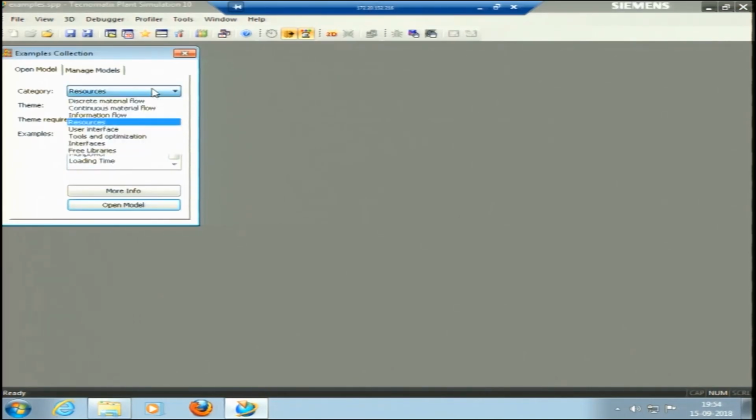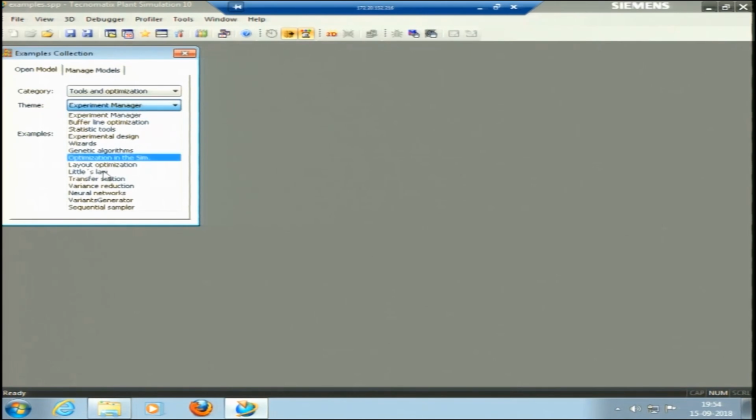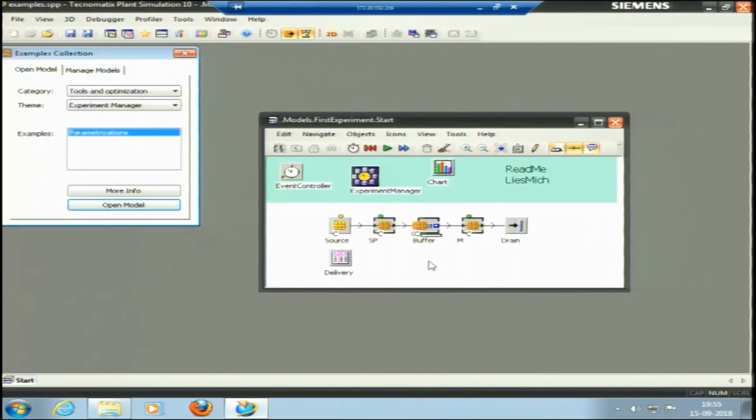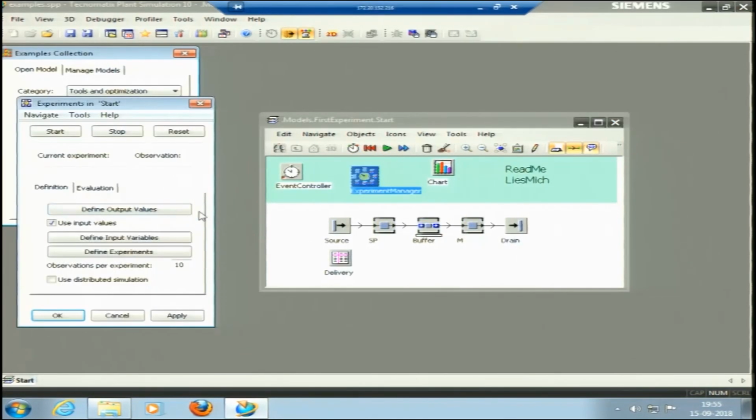Then let me come to the major simulation thing, that is the experiment manager, under tools and optimization. This is one of the models where we have an experiment manager. This experiment manager can show the simulation. If I run this model, or let me open this experiment manager first. It has definition and evaluation.